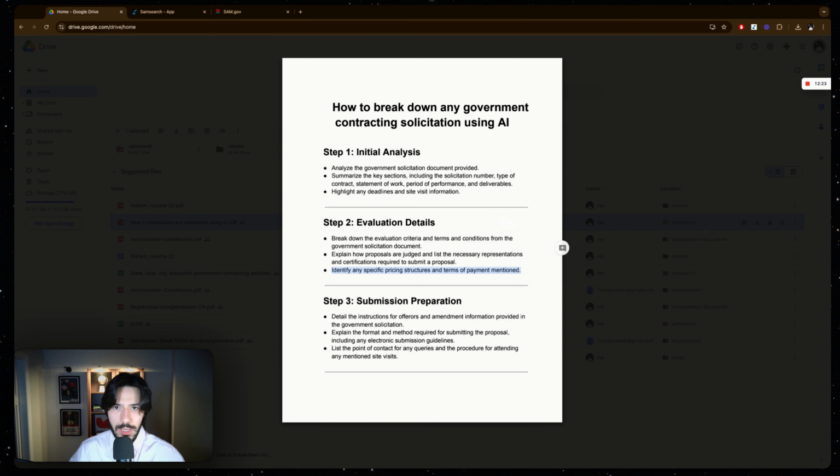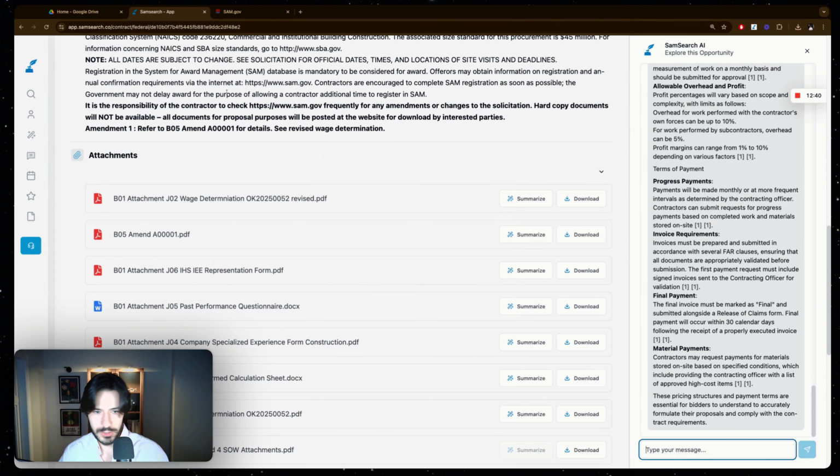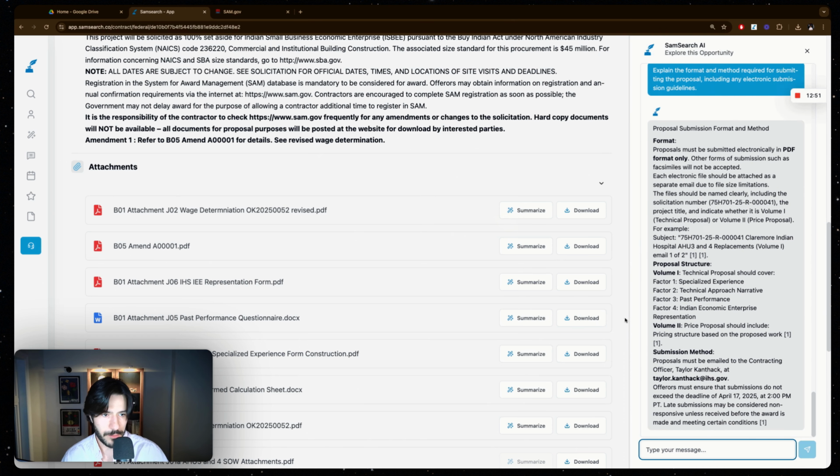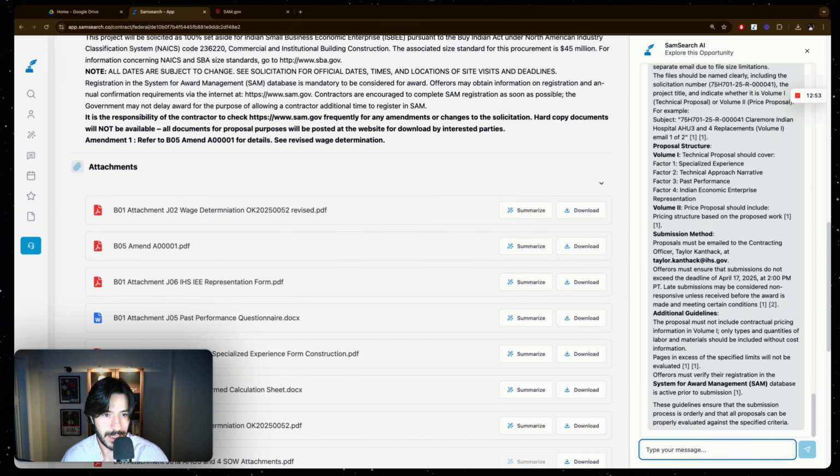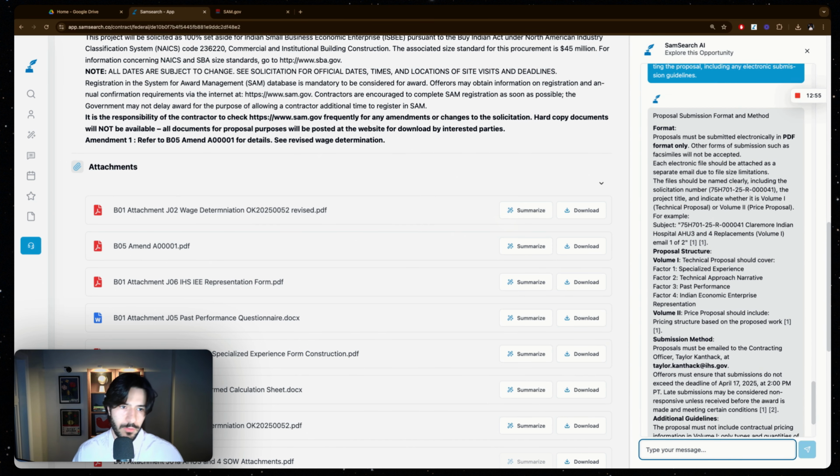And sometimes they are in a small section in one of the documents. So AI allows you to be careful and make sure you're getting the information you want. So I would like to ask, explain the format and method required for submitting the proposal, including any electronic submission guidelines. Let's just do that. As you can see, proposals must be submitted in a PDF format. You have to be very careful about these submission requirements. A lot of contracting officers are very serious about them.